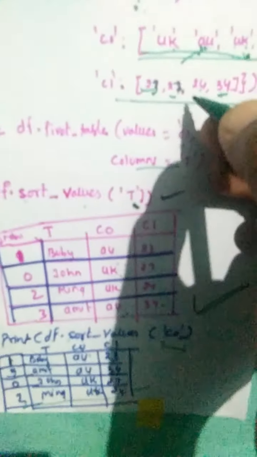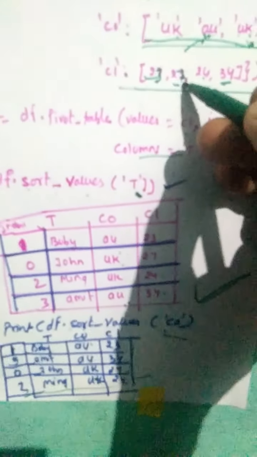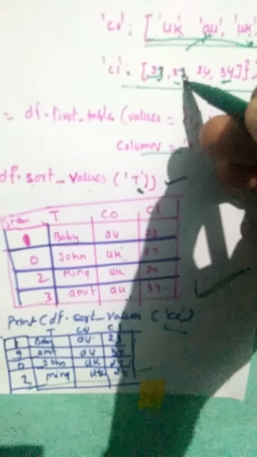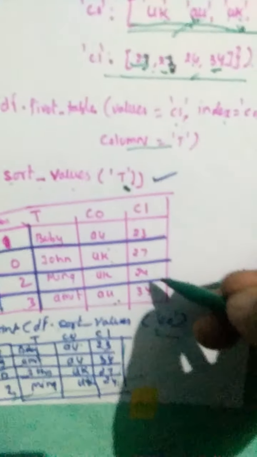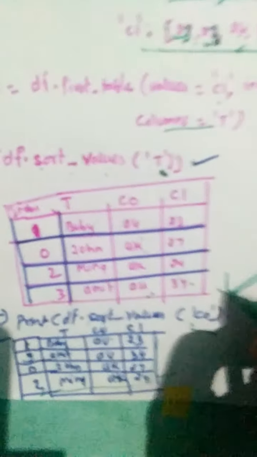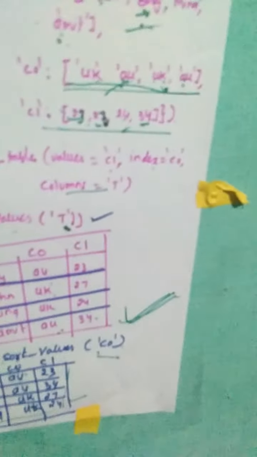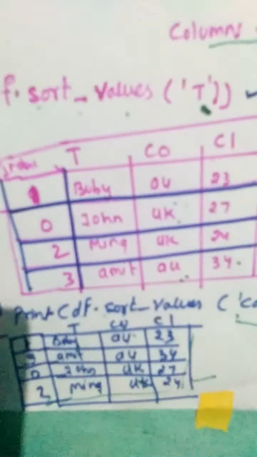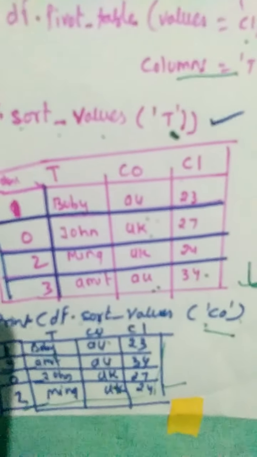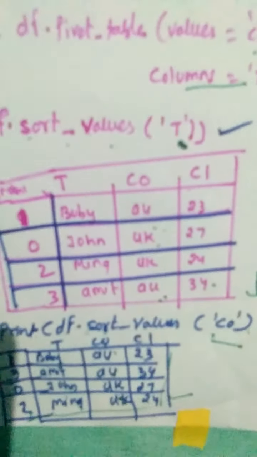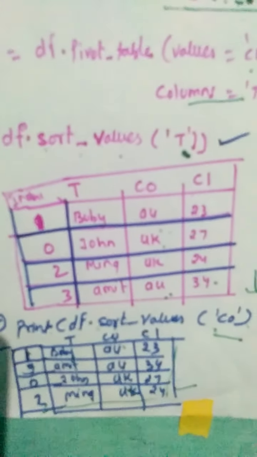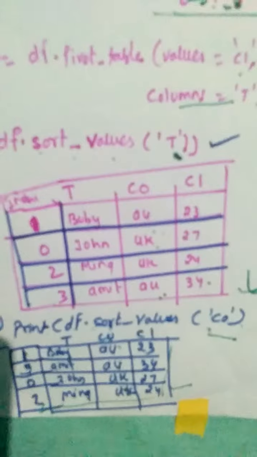Classes also will be 23, 27, 24, 34. So when we sort the t column, automatically the c index and cl classes will also be sorted according to that order. So the final output will be Bobby, John, Mina, Amit, Australia, UK, Australia, classes 23, 27, 24, 34.